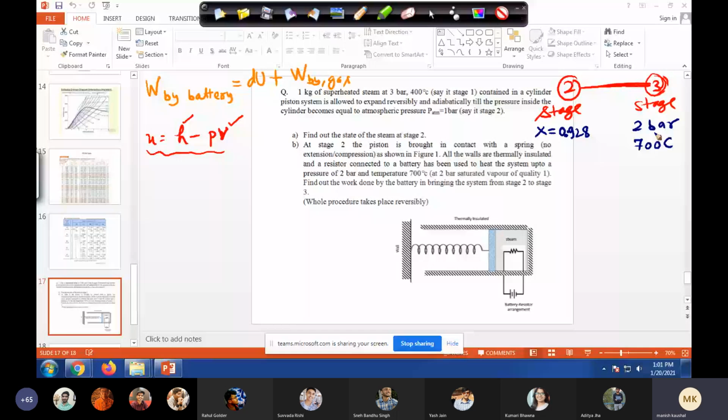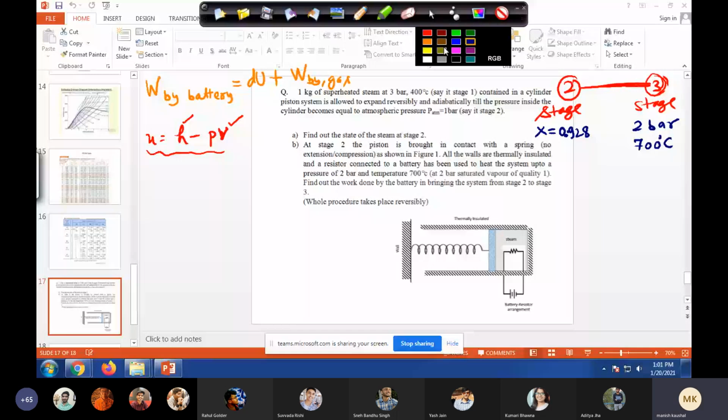And what is the saturation temperature at 2 bar? 120.23, right? So any comment on this, what do we have at 2 bar? Saturated steam, or what do we have? Superheated. Superheated steam at stage 3.